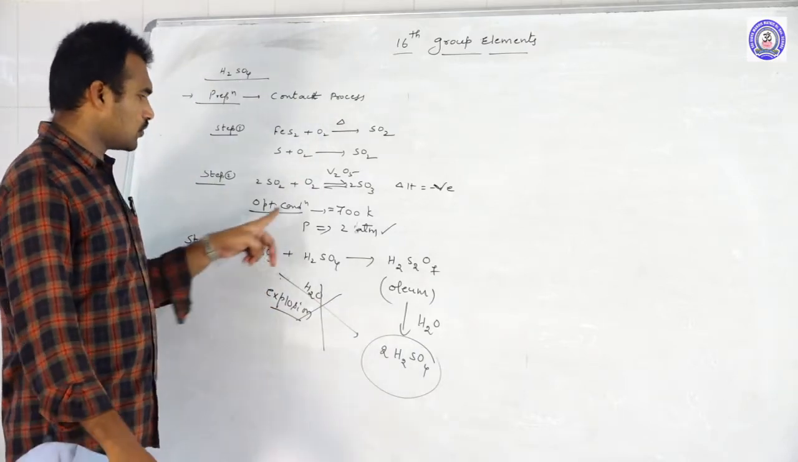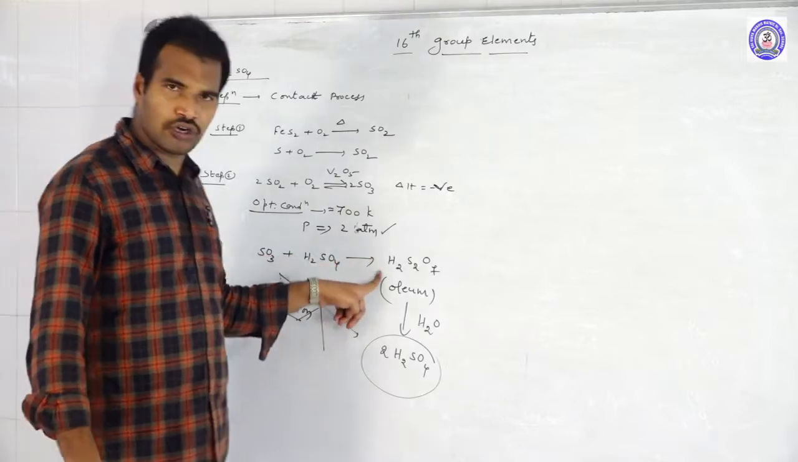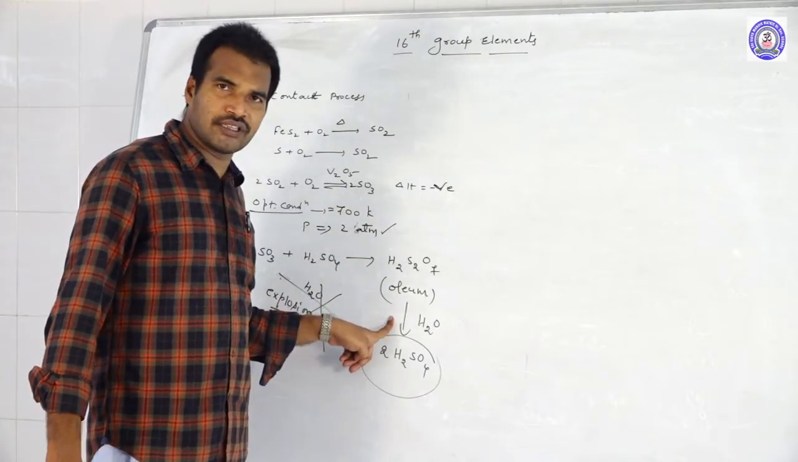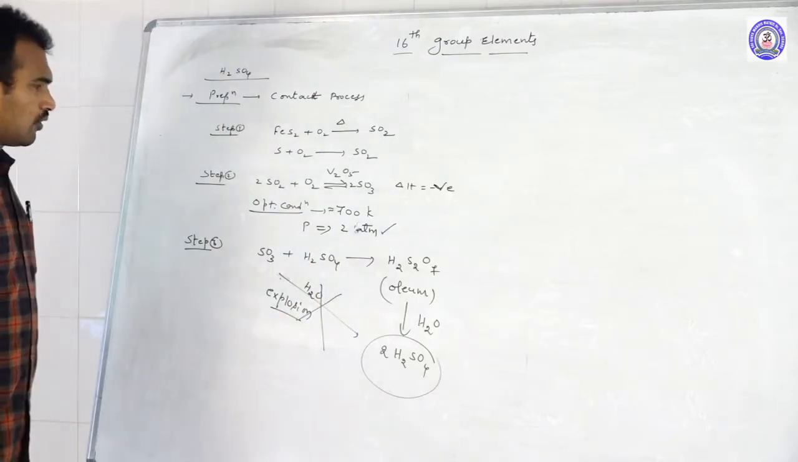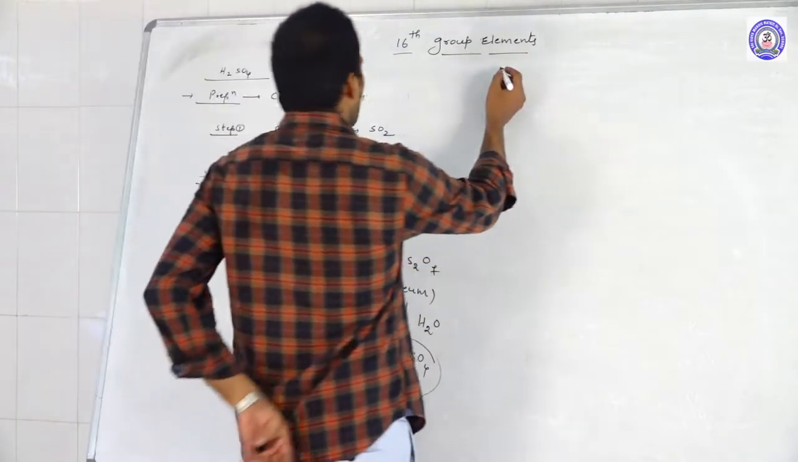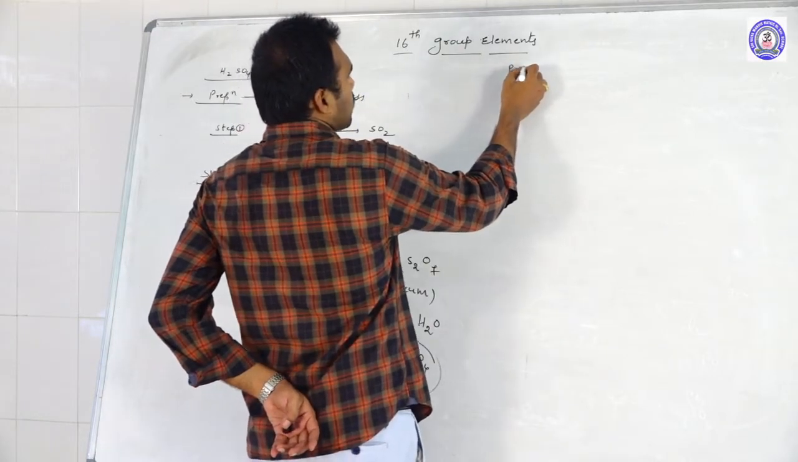That is why first we should dissolve it in H2SO4 to make oleum. Thereafter, dissolving that oleum in water, we get H2SO4. So these are the steps we follow in the contact process. Next, we move on to the properties of H2SO4.